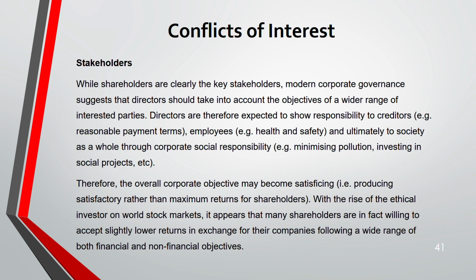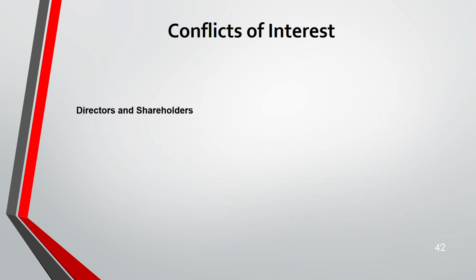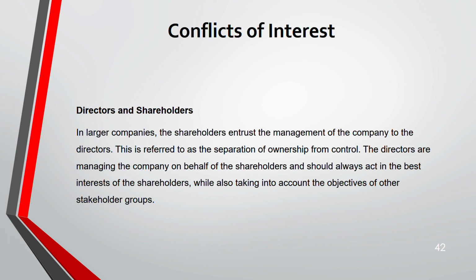So even shareholders are now willing to accept slightly lower returns in exchange for their companies following a wide range of objectives, both financial and non-financial. That's why we have this term known as green or sustainability finance, which we are going to cover in lecture 2.